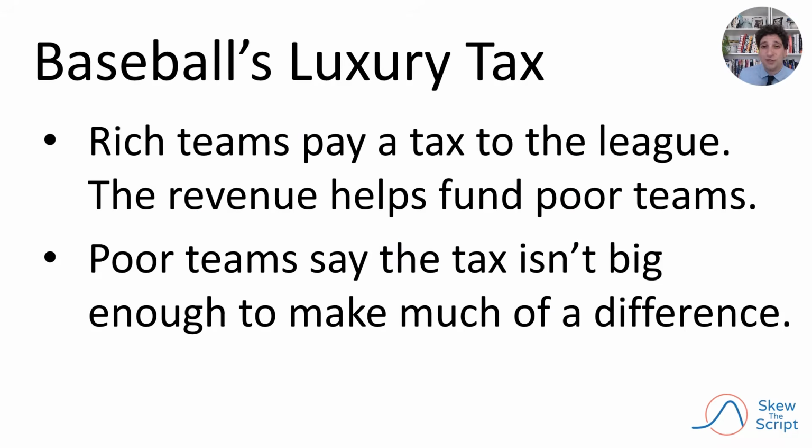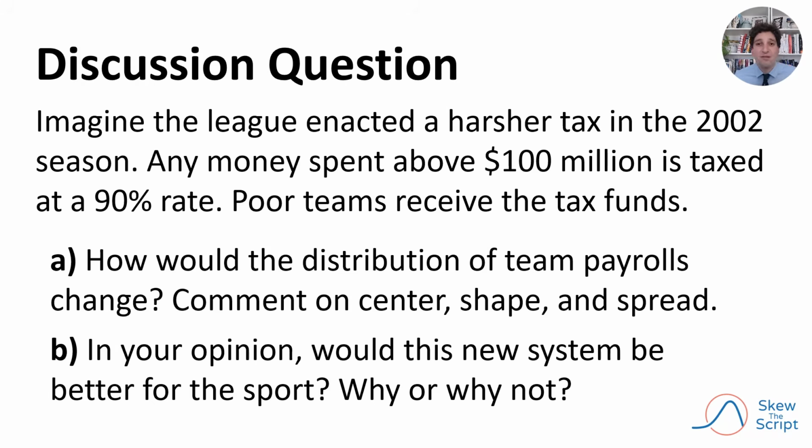Major League Baseball has what's called a luxury tax. Rich teams pay a tax to the league, and the revenue is used by the league to help fund poorer teams. However, the poorer teams say that the tax isn't big enough to make much of a difference. Imagine the league enacted a harsher and bigger tax in the 2002 season, the same season from the movie and where we have this data from. Any money spent above $100 million on payroll is taxed at a 90% rate. So 90% of that money is taken by the league and given to poorer teams.